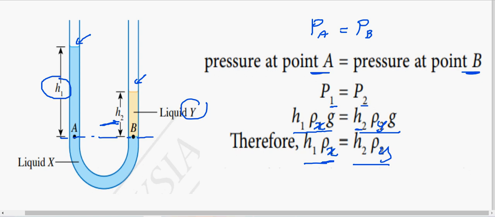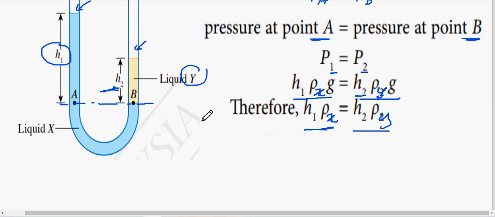How do we solve that? Now you see, h1 times density X is the same as h2 times density Y, right? This formula means that the value here will be the same.